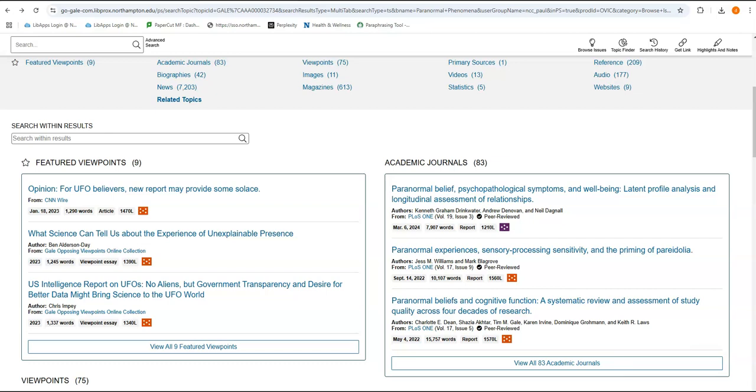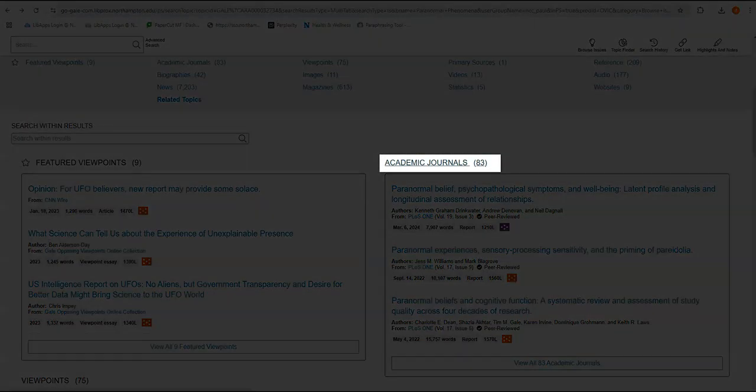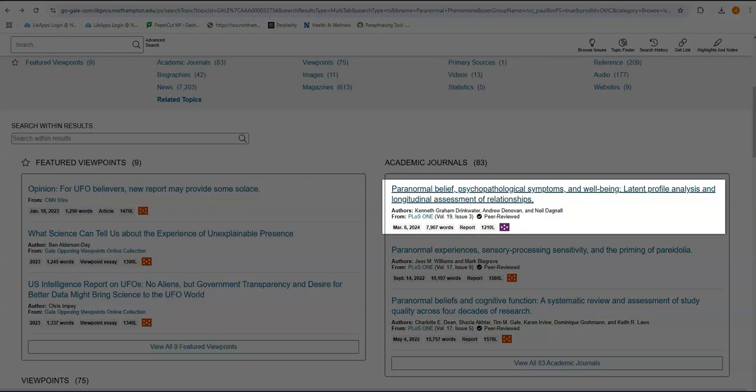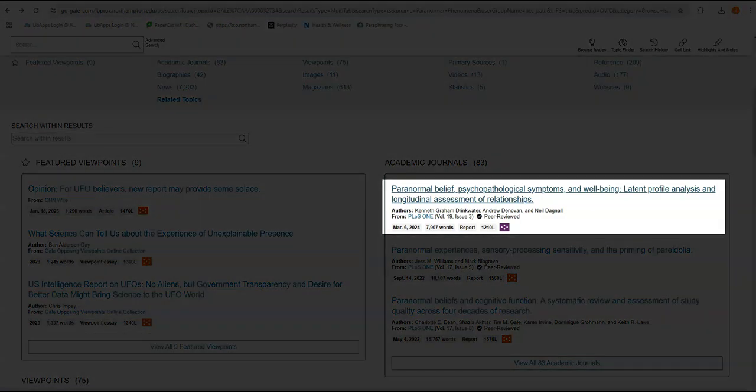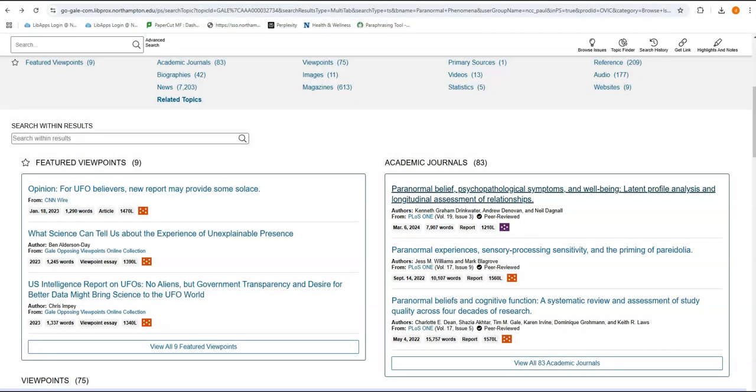Let's say you needed an academic journal article, which you'll need two of those for Professor Walter's research paper. So we can see we have 83 academic journal articles listed right here. Let's just take a look at one of these. Paranormal belief, psychopathological symptoms and well-being, latent profile analysis, and longitudinal assessments of relationships.